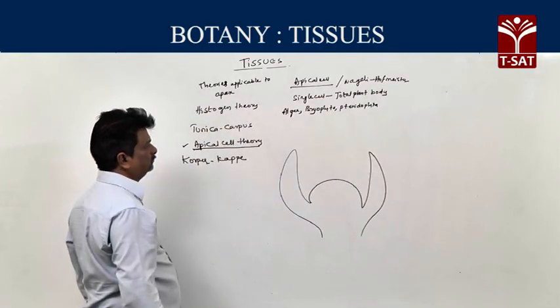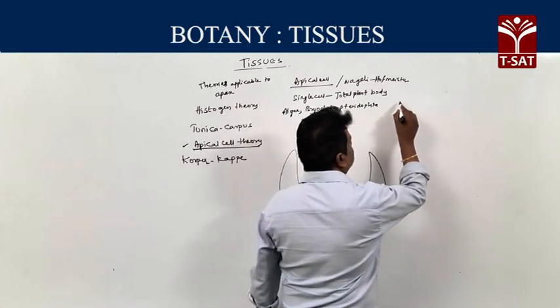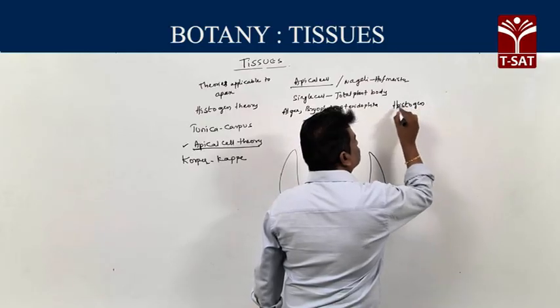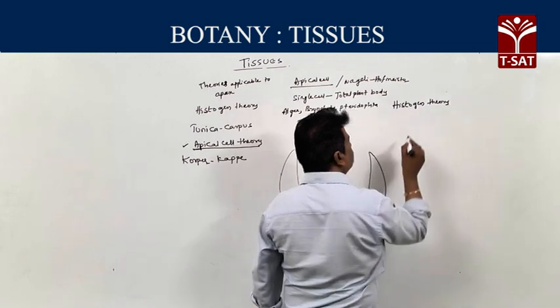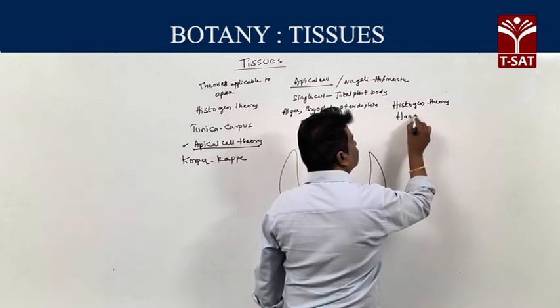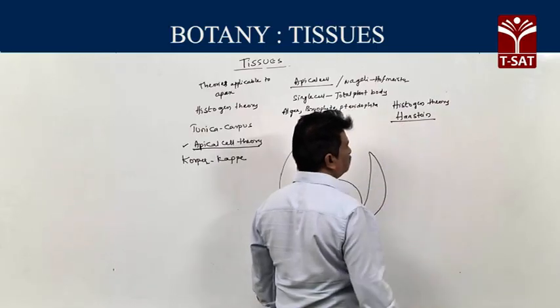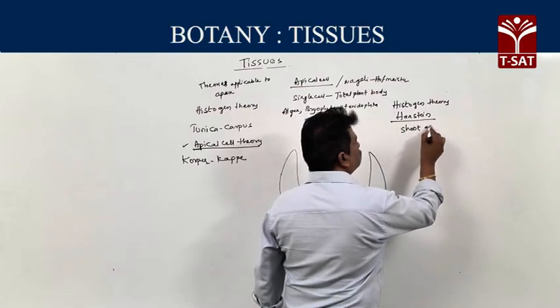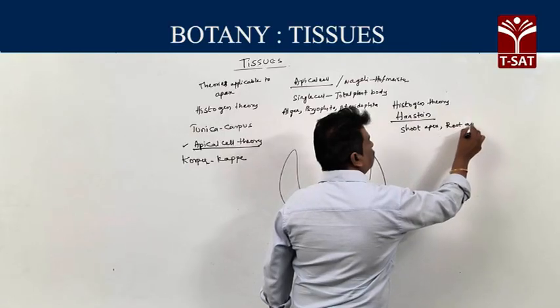The next one, histogen theory. Histogen theory was proposed by Hanstein. It is applicable to both shoot apex and root apex.